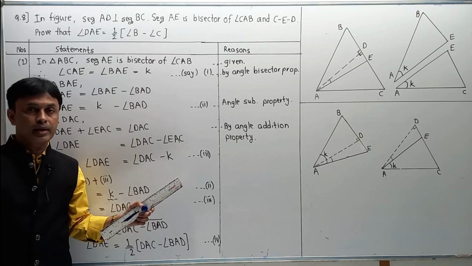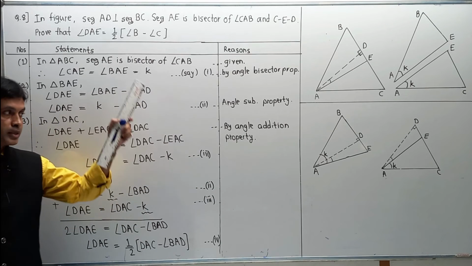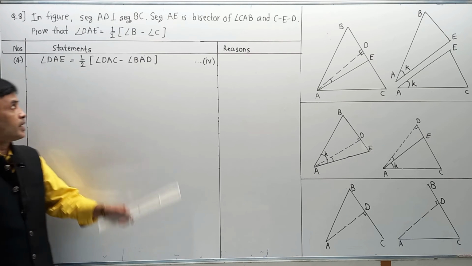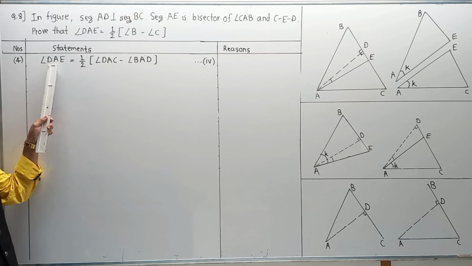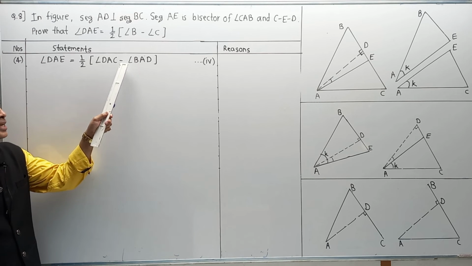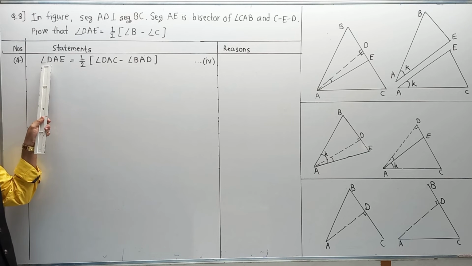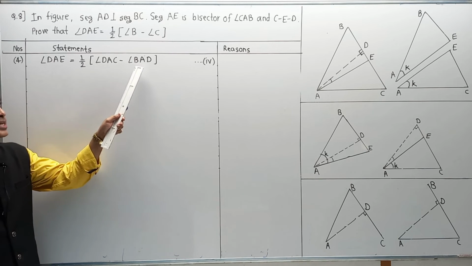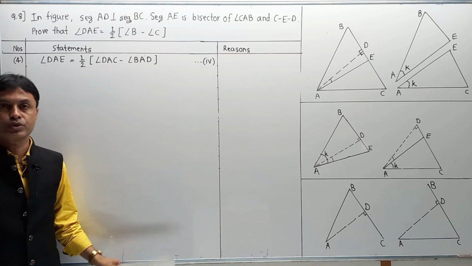So again remember, I am going to remove or rough all the part and I am going to solve the next part. So hope this part is with you first. Now the conclusion from 4th part that we are going to write over here: angle DAE is equal to half of angle DAC minus angle BAD. Once again, angle DAE is half of angle DAC minus angle BAD. That is equation 4th, we get as a conclusion.